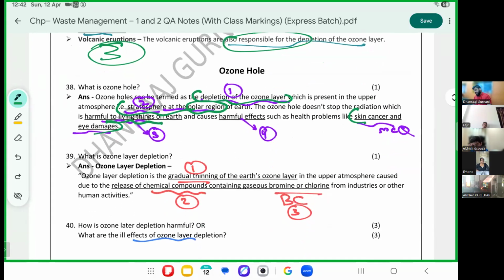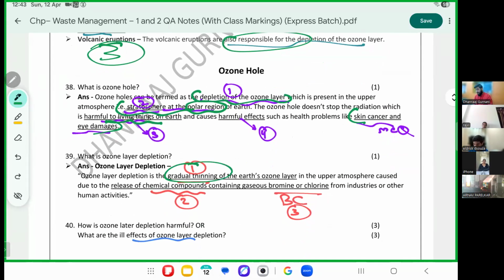What is ozone layer depletion? It is gradual thinning of the ozone layer. It is not that the ozone layer goes away and comes back. It is gradually depleting, and recent news says, very luckily, it has gradually grown back also. Holes are getting closed, and the healing should happen by 2040, as he mentioned. It is due to the release of chemicals containing two gaseous compounds, bromine and chlorine.